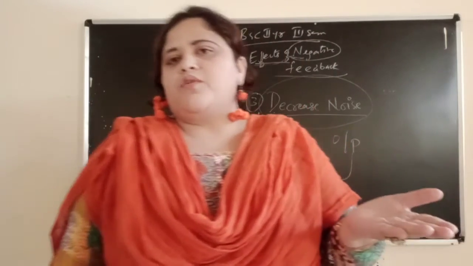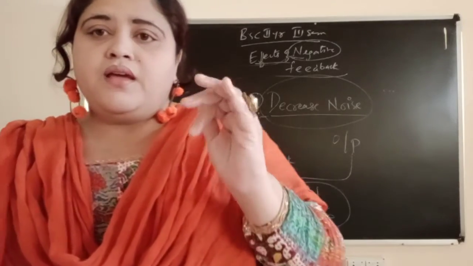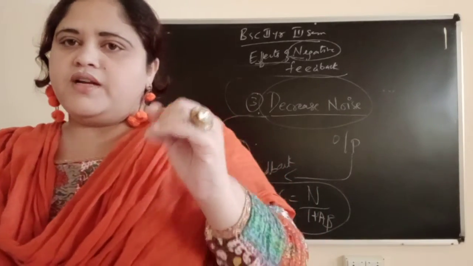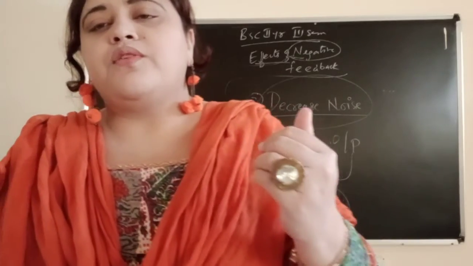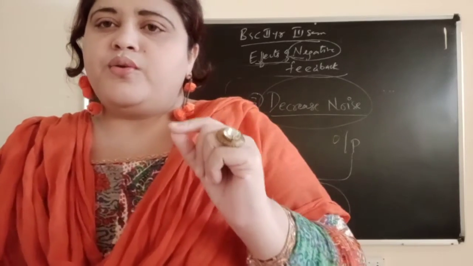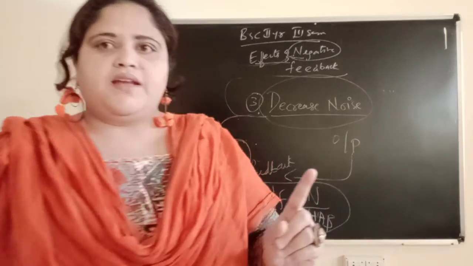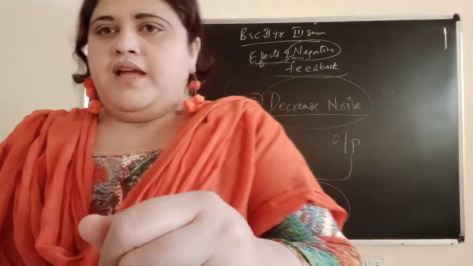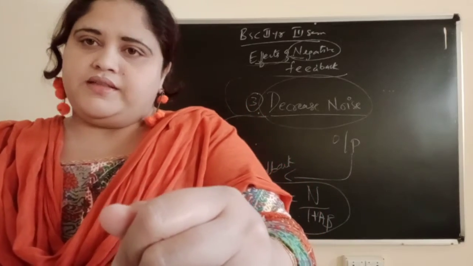So at the input side, whatever unwanted noise is there will be reduced, and we get a noise free output. The formula is NF equals N by 1 plus A beta.